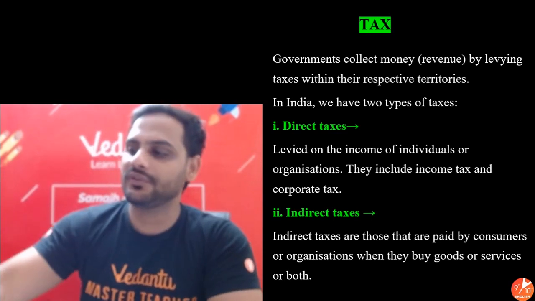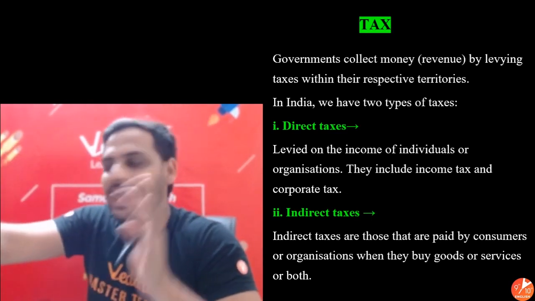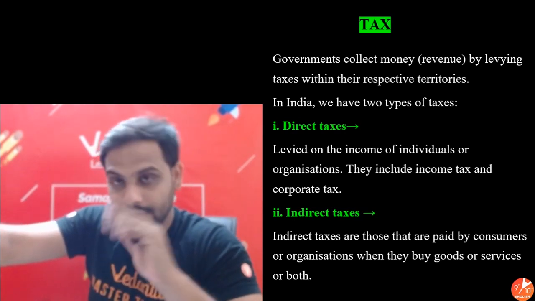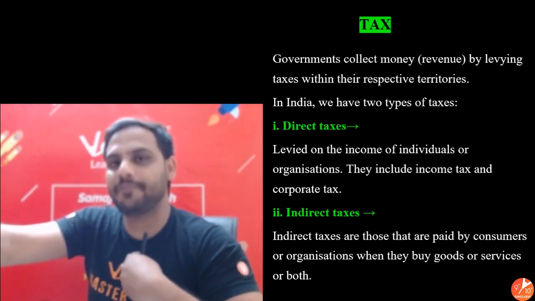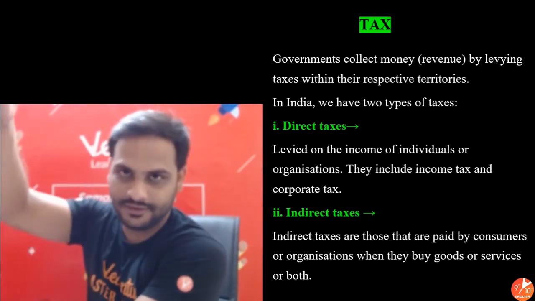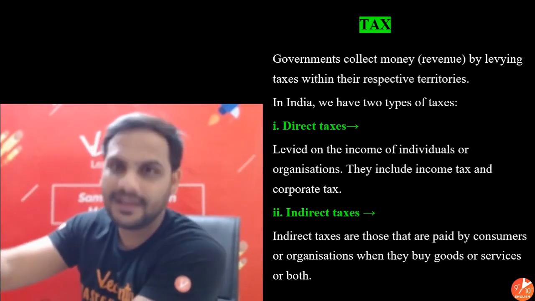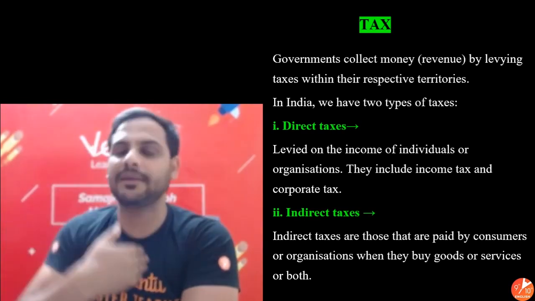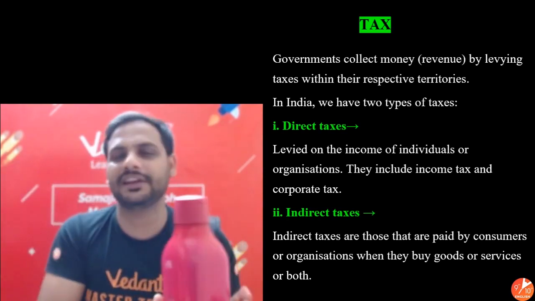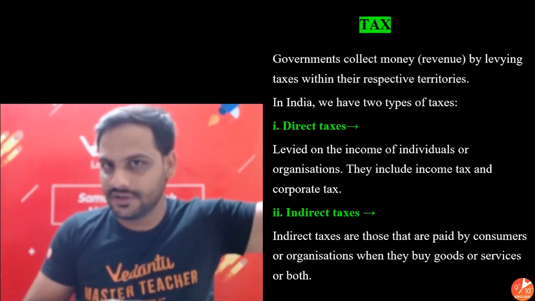Suppose I am a shopkeeper who is selling bottles. I have paid 100 rupees as tax to the government. Now the government knows this. I have paid tax upon this selling to the government. But this tax I have collected from the customers. Suppose you came to me, you paid 1000 rupees for this bottle, in which 900 was the selling price, 100 rupees was the tax. So that 100 tax I have submitted to the government.